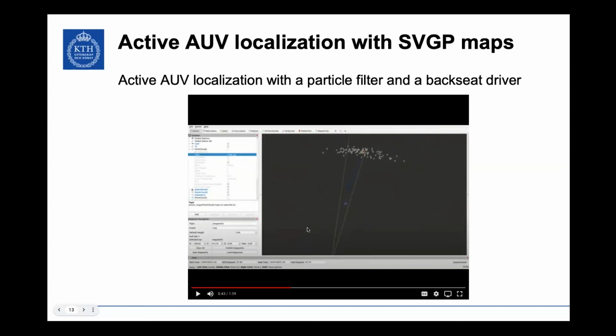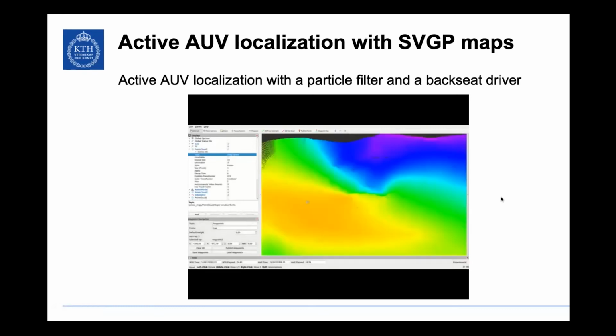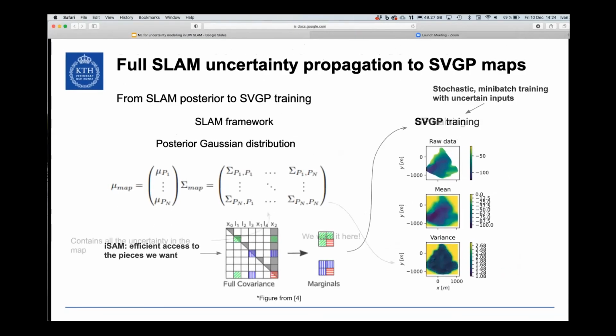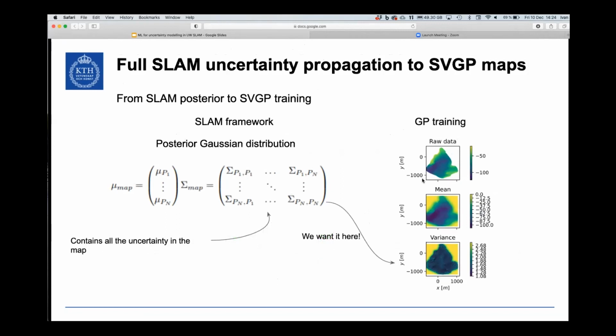So my vehicle with a backseat driver can decide, okay, I have to go from point A to point B, but as I get there, my uncertainty is growing over a certain threshold. So I'm going to find the closest cluster next to me. I'm going to go there, relocalize and decrease my uncertainty, and I'm going to keep going. So at the end of the day, we have a mission with a lower uncertainty and an AUV that knows very well where it is.